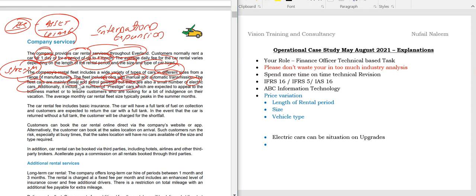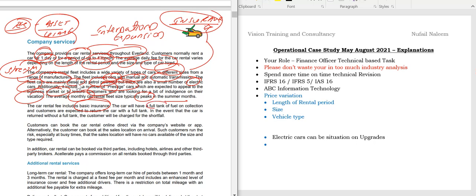Okay, so students, coming down to the next one, they are specifically stating that additionally it includes a number of prestige cars which are expected to appeal to the business market, and to customers seeking leisure indulgence on vacation. Average monthly car rental fleet is typically highest in the summer months. Now my question here you need to think is, do we have insurance? Because students, when we have premium cars and prestige cars, insurance plays a major role, and we should find the people who are associated with that as well. The car rental fee includes basic insurance. Okay, they have covered that.